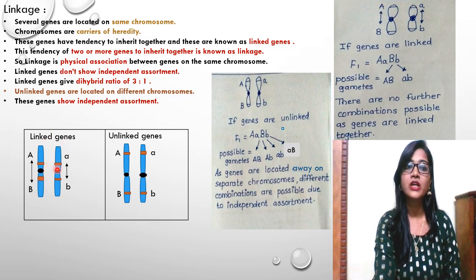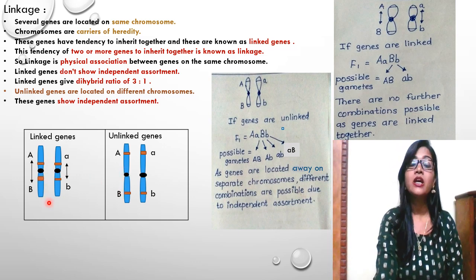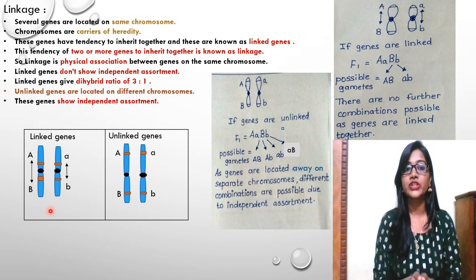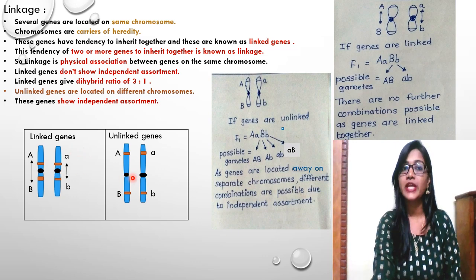And if you observe the position of the genes, as we are talking about the physical association, in the unlinked genes, the genes are present on separate chromosomes, and of course then they have a long distance, while in the linked genes, they are situated near to each other. So the distance also matters when you talk about linked genes and unlinked genes.